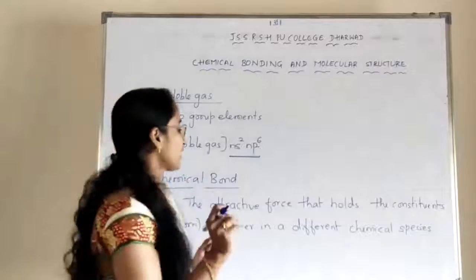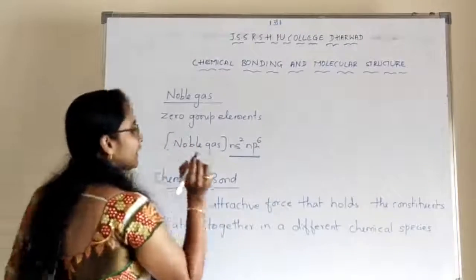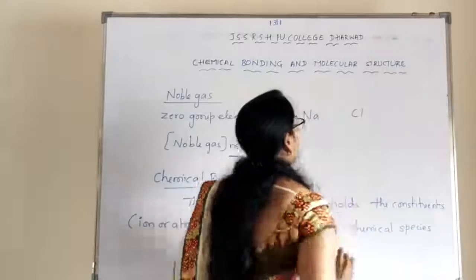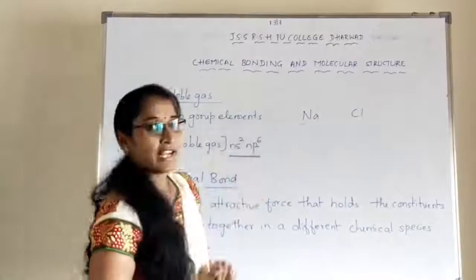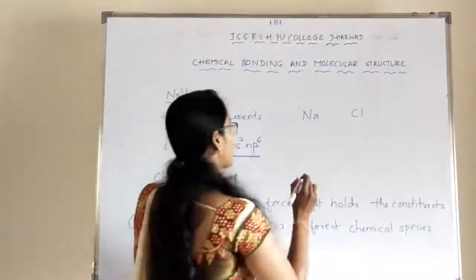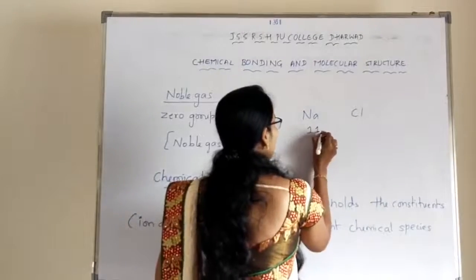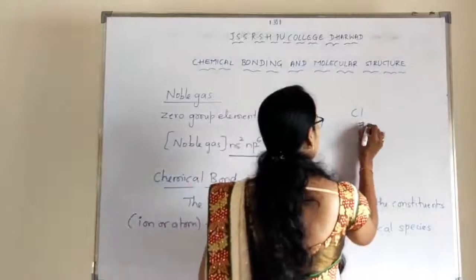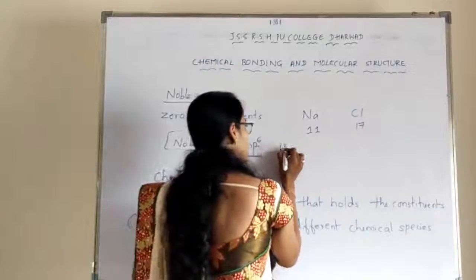Okay? So for example, if we consider NaCl, right? Na and Cl. What is the number of electrons in sodium? It is 11. What is the number of electrons of chlorine? That is 17. So what is the electronic configuration?